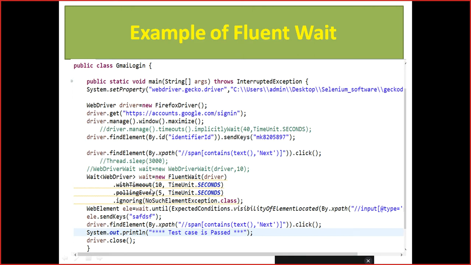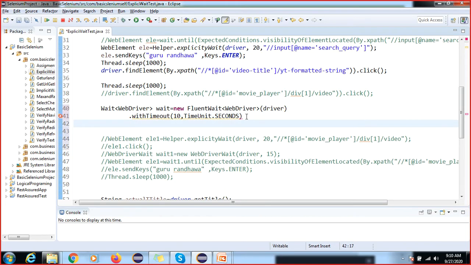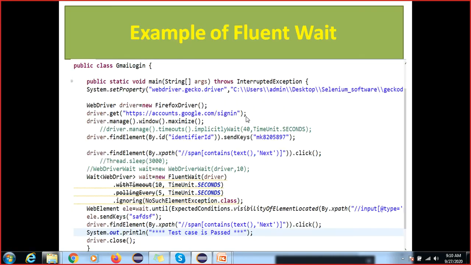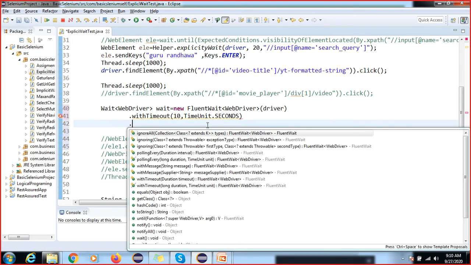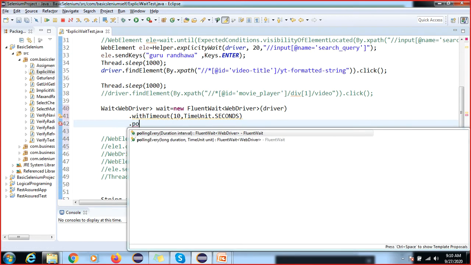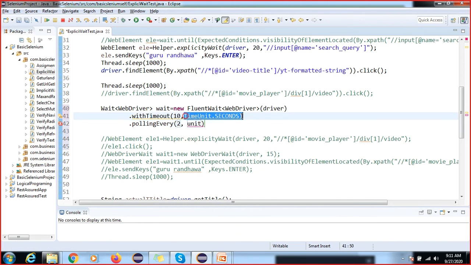Again we have another method called pollingEvery. It will accept two parameters, right? You can see there are two methods, so we can import this method. Now Duration is this one, and this is your time in seconds.